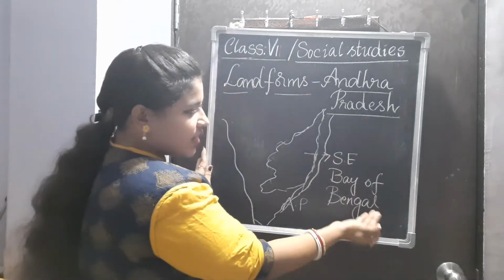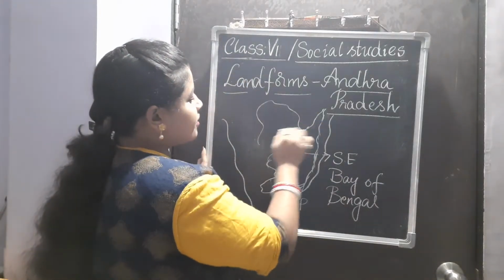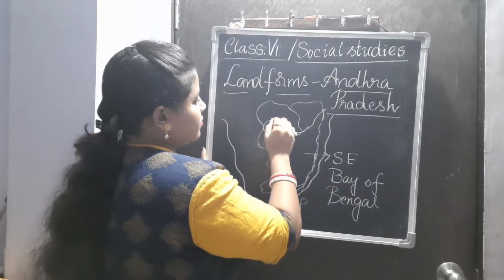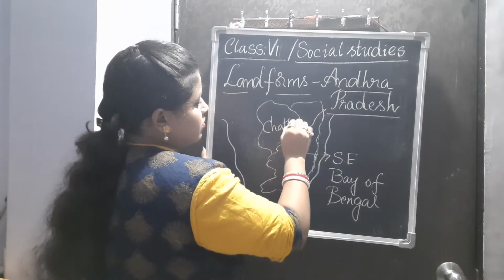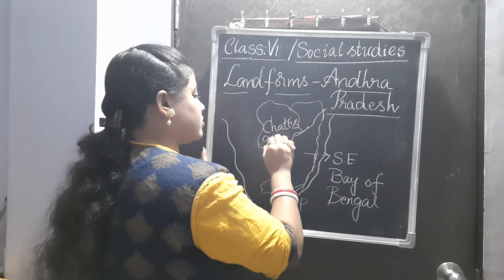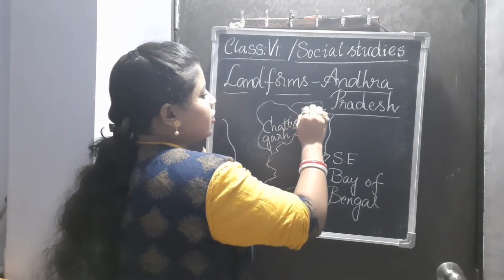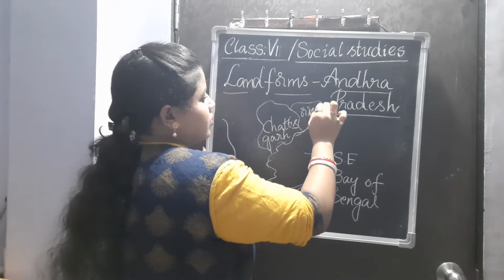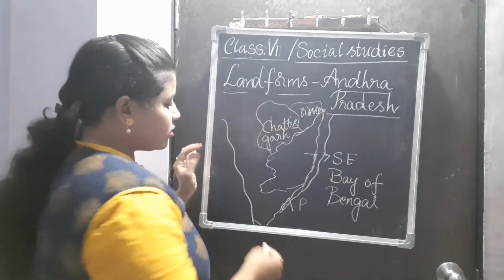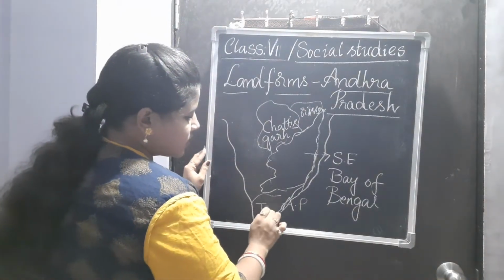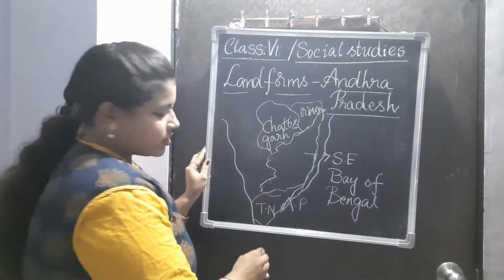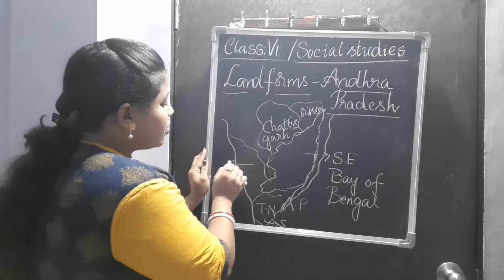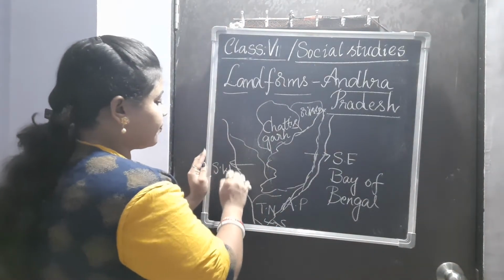Towards its north we have Chhattisgarh and Orissa, Tamil Nadu towards its south, and finally Karnataka towards its southwest.